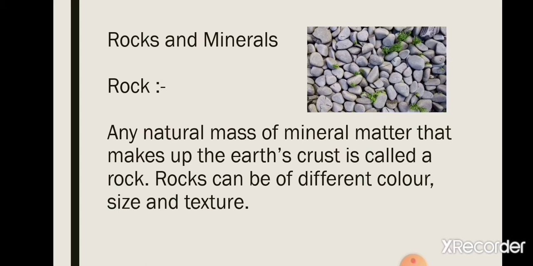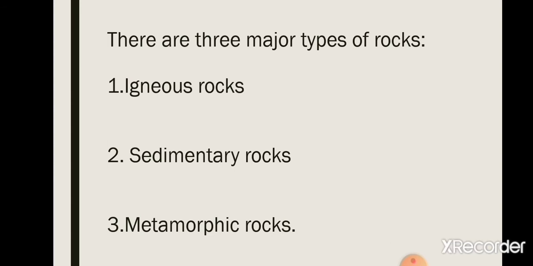Okay, so where is rock available? It is available on the earth's crust. And what is available on the crust? A natural mass of mineral matter. In that, minerals are available, and it makes the rock. So rock can be of different colors, different sizes, and different textures. Next, if we talk about the types of rocks, they are mainly of